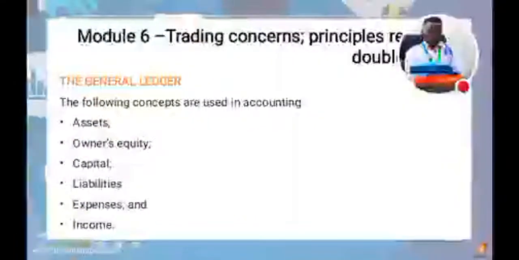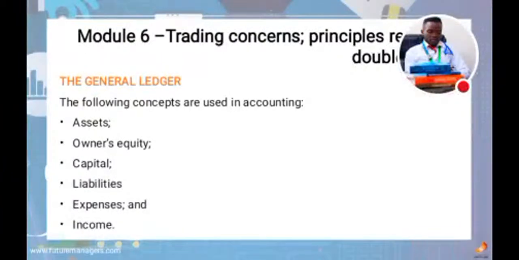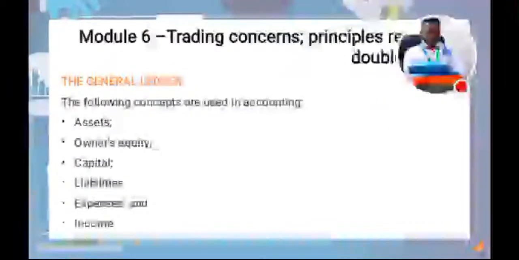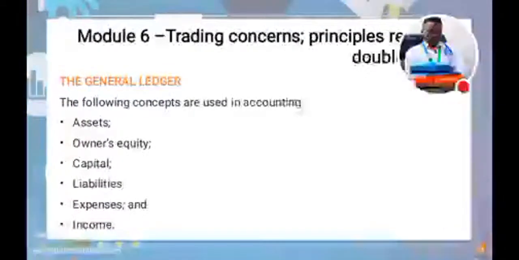Okay, now the general ledger. Now remember we talked about the ledger. We say the ledger has what? It has the expense and income. Expense, these are things that you spend money to buy, either to acquire something or a machine at your factory or at your company. Then income, this is the money that comes in. Okay, so even in the general ledger, the following concepts are used in accounting: assets, ownership, equity, capital, liability, expense, as well as what? Income.